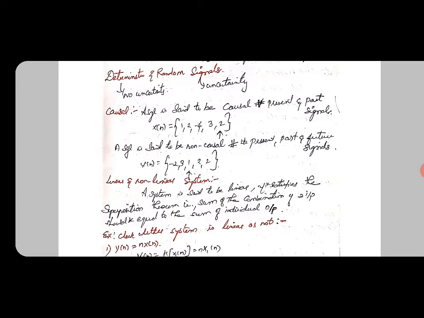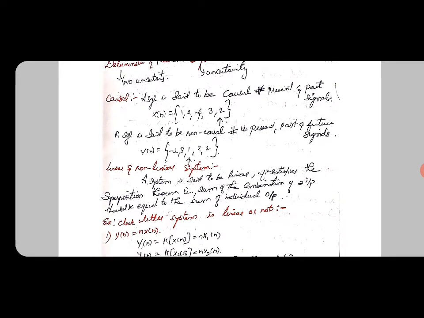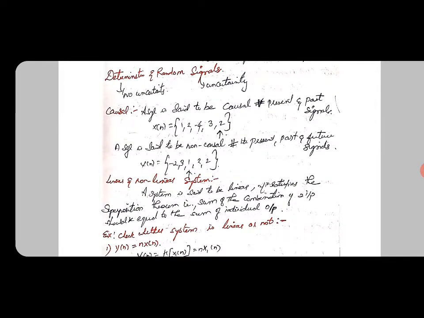Okay, what is a deterministic signal? A deterministic signal is nothing but when there is no uncertainty, it is said to be deterministic. When there is some uncertainty, it is a random signal. When there is no uncertainty, it is a deterministic signal, and when there is uncertainty, it is a random signal.